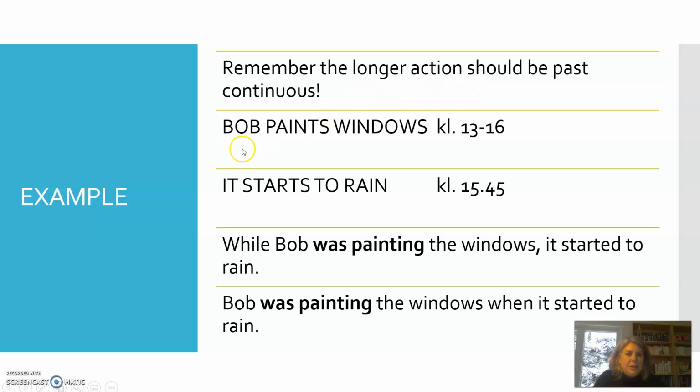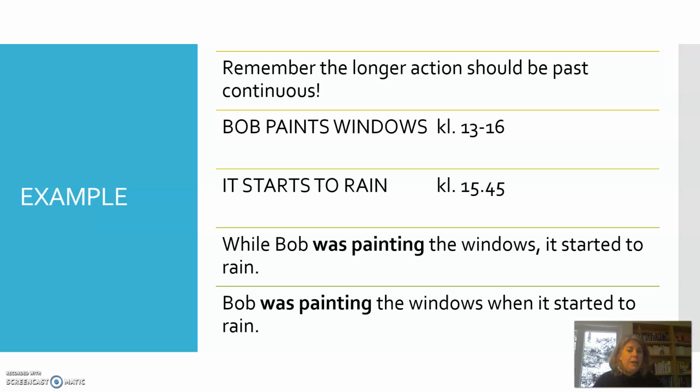So here we have some examples. Bob paints windows. Han maler vinduer. Okay. He's doing that from 1 o'clock until 4 o'clock. Okay, he's doing it from 1 o'clock to 4 o'clock. So he's doing it for 3 hours.